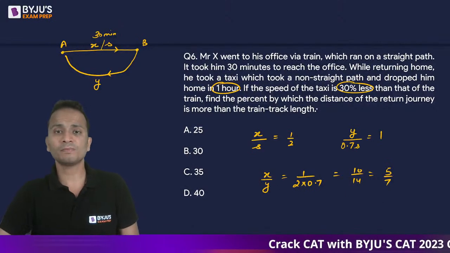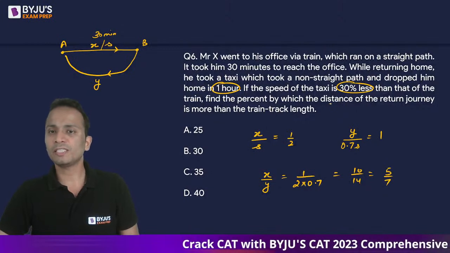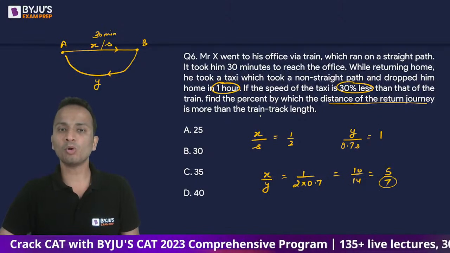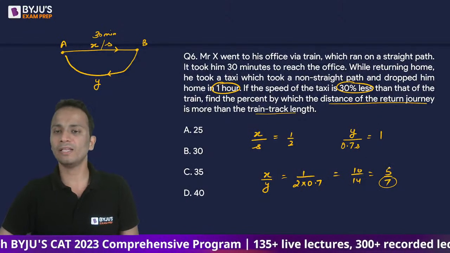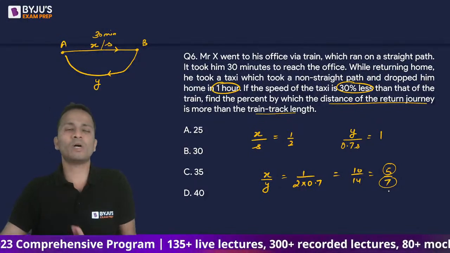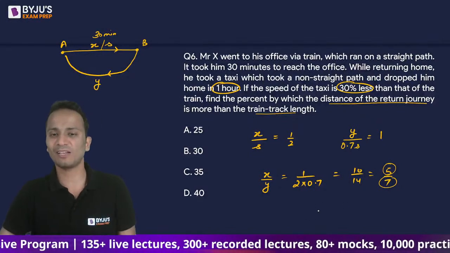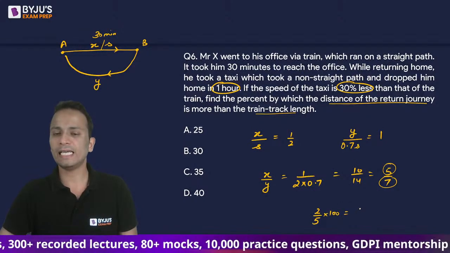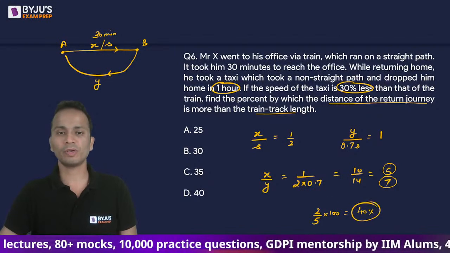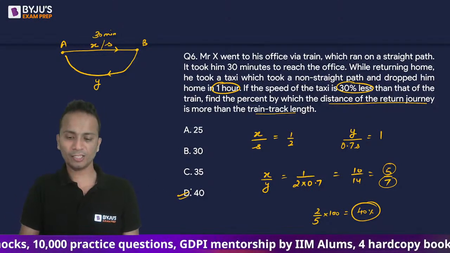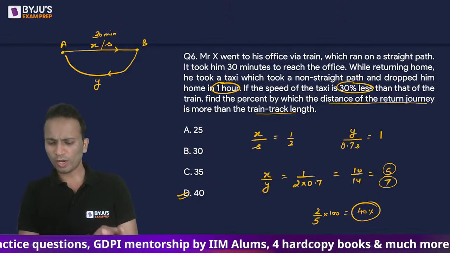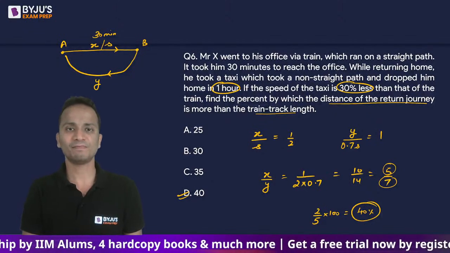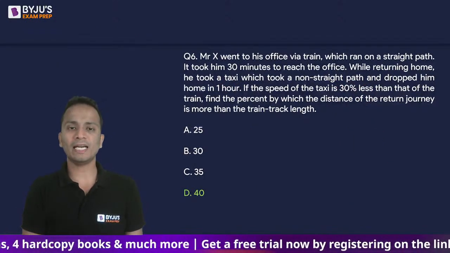Now what we have to find out is the percentage by which the distance of the return journey, that means 7, is more than that of the train track length, that is 5. So 7 is what percentage more than 5 is what you have to calculate. So the correct answer will be 2 upon 5 multiplied by 100, and that is equal to 40 percentage. So the correct answer here is option D, that is 40 percentage. A few students, one or two students have given the wrong answer. Otherwise, mostly have given a correct answer.